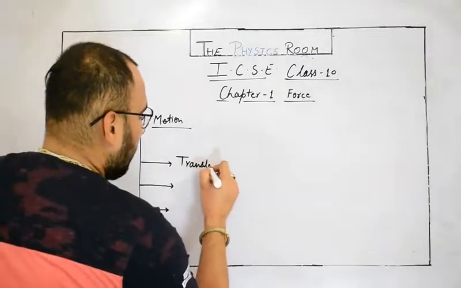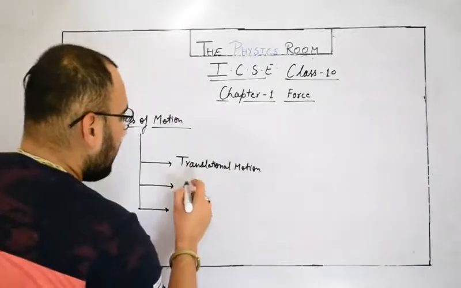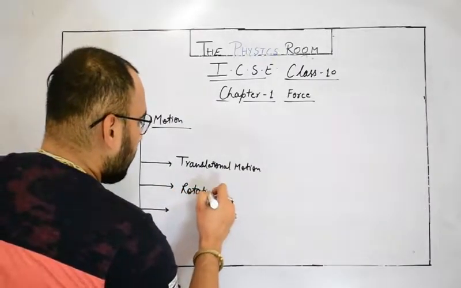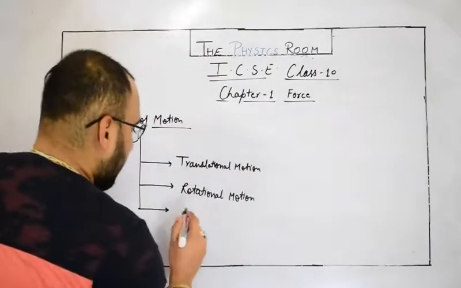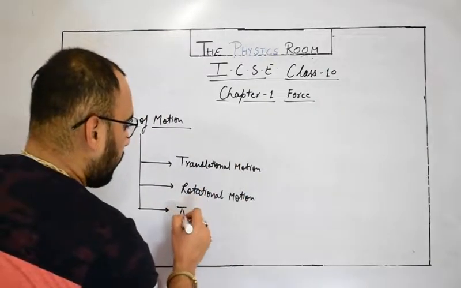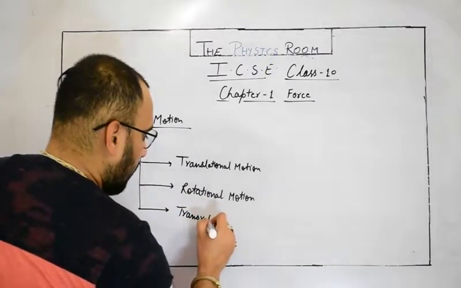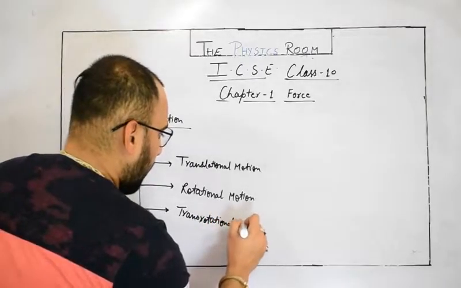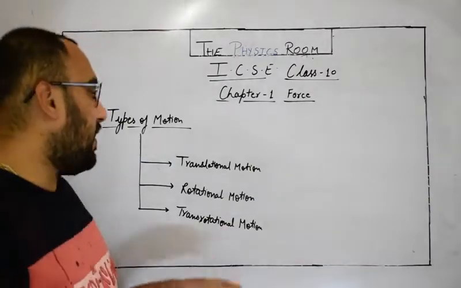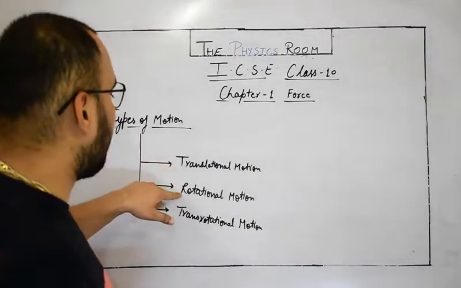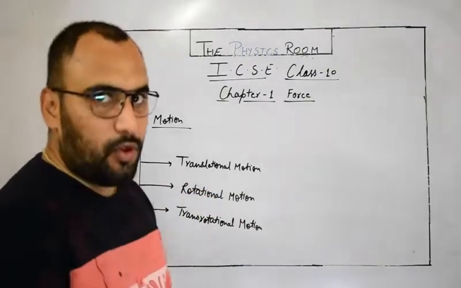First, translational motion; second, rotational motion; and the third is actually the mixture of these two types of motion, which we should call trans-rotational motion. So we have three types of motion. First we will try to define these two types of motion, so it will be clear for you. Let's start with translational motion.